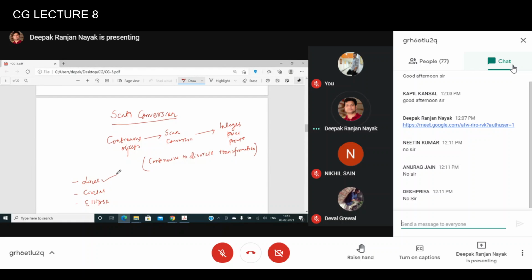So before I discuss some line drawing algorithms, how we draw the lines on the screen, and why we are looking at some algorithms. Although it seems very easy to draw lines, it is very easy. So why are some line drawing algorithms required? Yes, of course, in the discrete and digital domain, as we are always talking about discrete points and pixels, it is required.